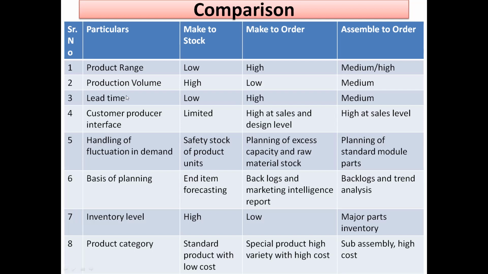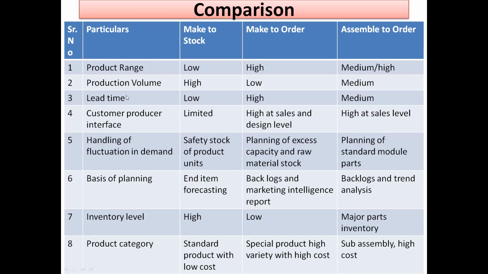So friends, this is just the comparison of make to stock, make to order, and assemble to order. These are the different criteria: product range, production volume, lead time, then customer producer interface, then handling of the fluctuation in the demand, then basis of planning, inventory control, and product category.